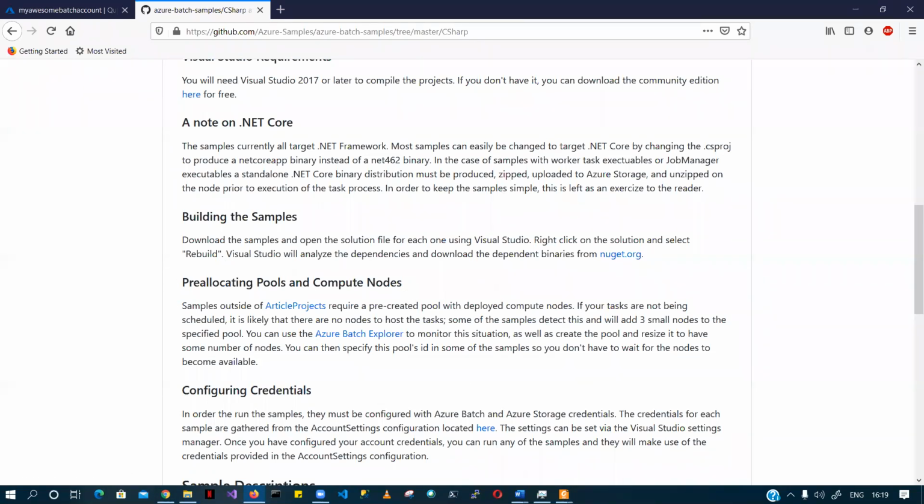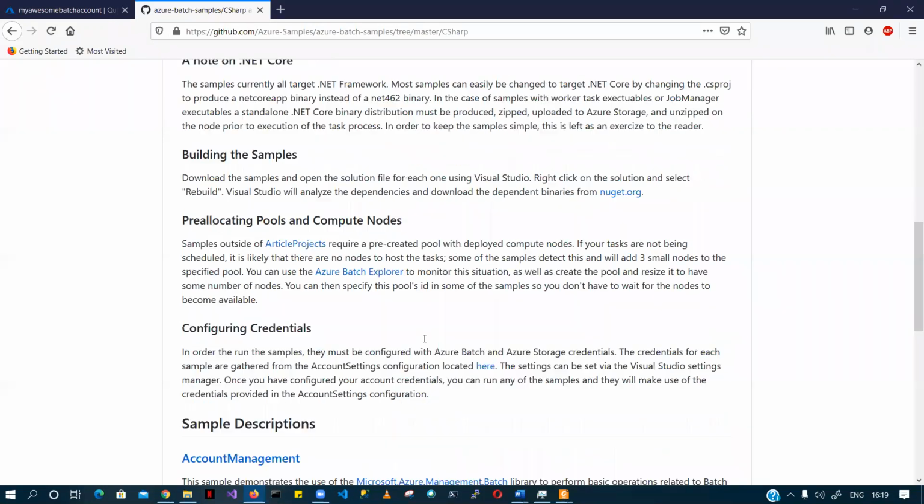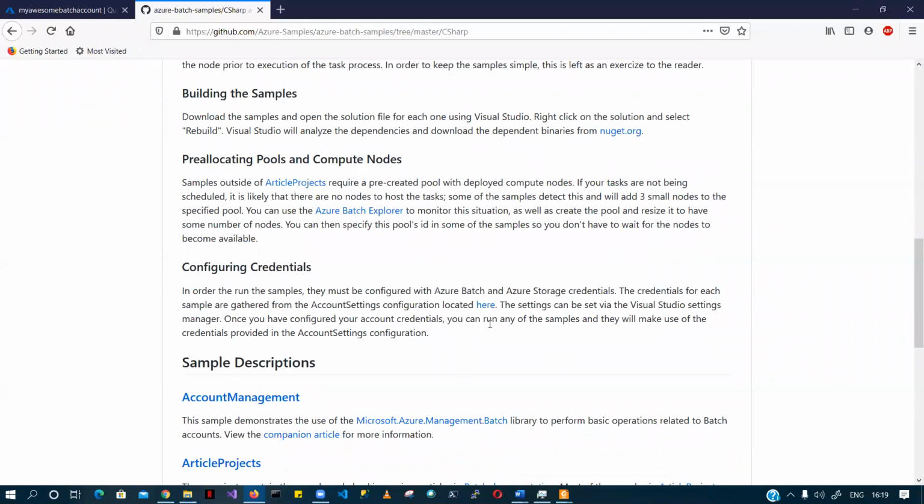Then you can also see how you can configure your credentials. There is a configuration. These details.